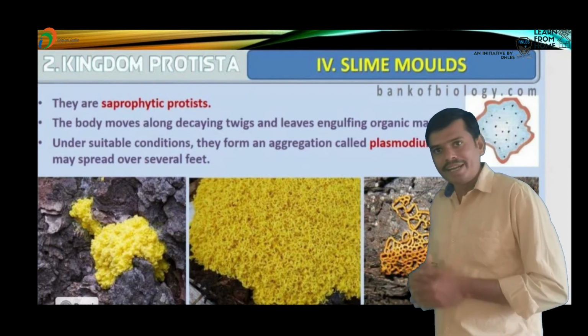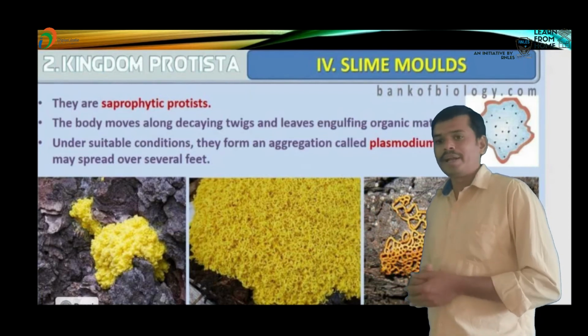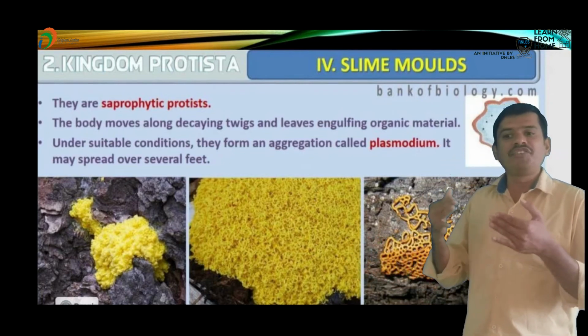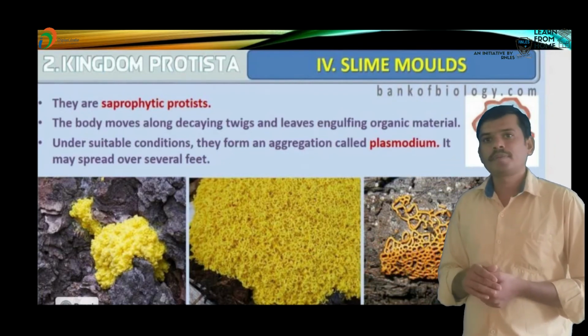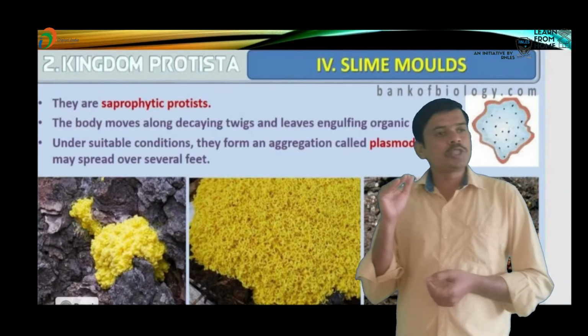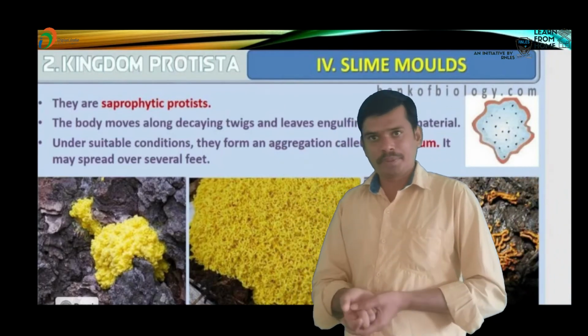Under unfavorable conditions, the plasmodium differentiates into fruiting bodies bearing spores at their tips.